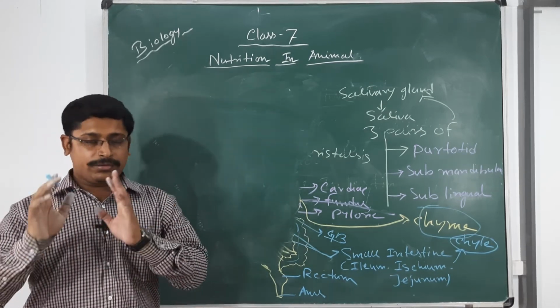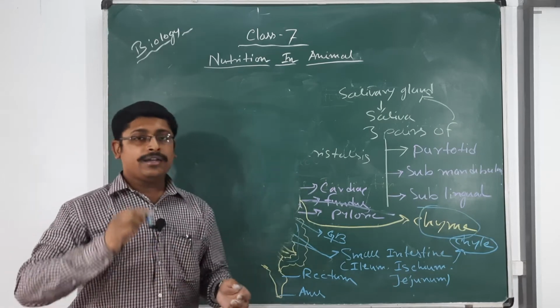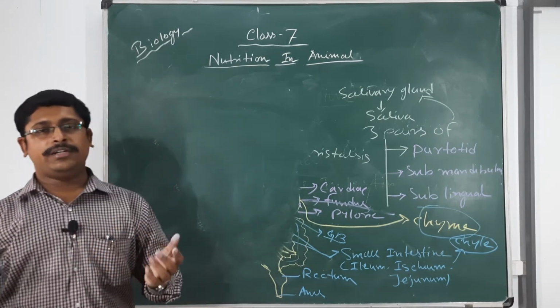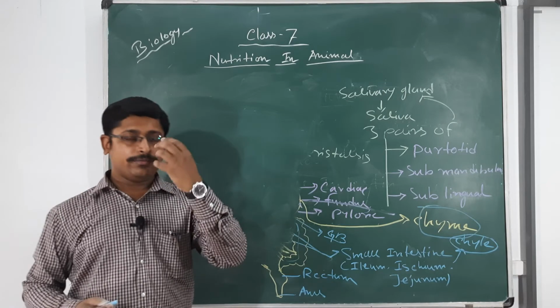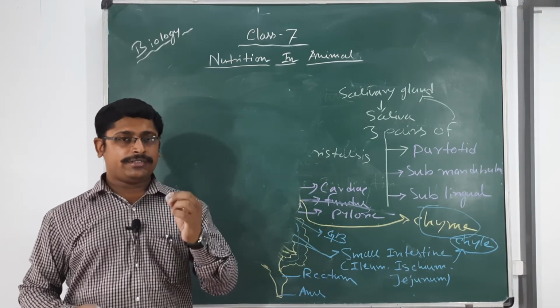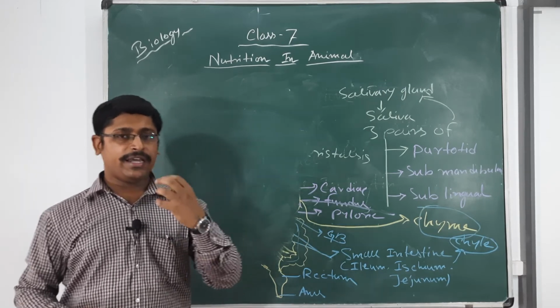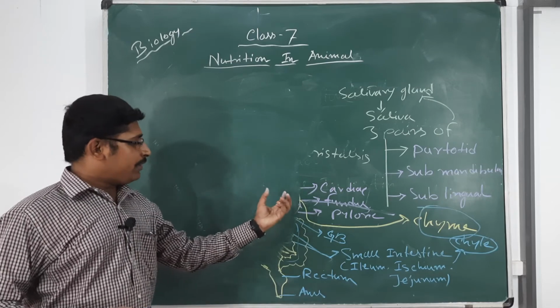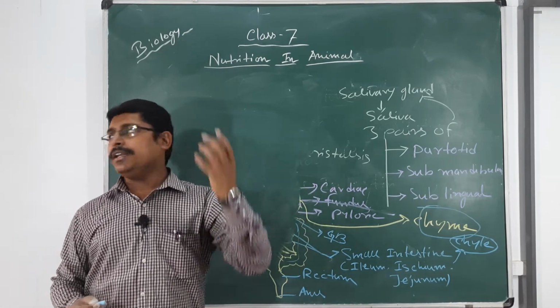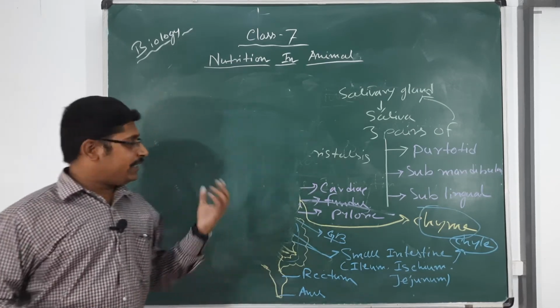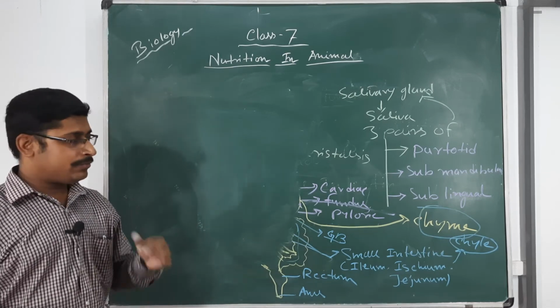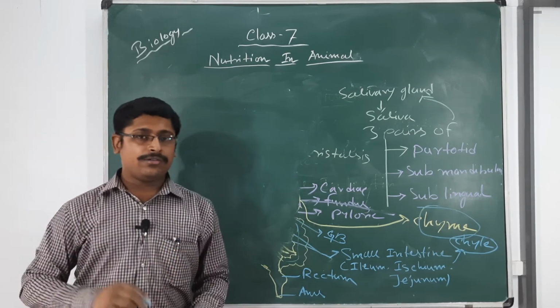In specific parts of the tongue there are several taste buds: sour, sweet, chilli, etc. When we take some food, the taste is taken in by the tongue receptors, and we perceive that kind of taste with the signal generated from that taste bud. So this is the indirect role of the tongue.